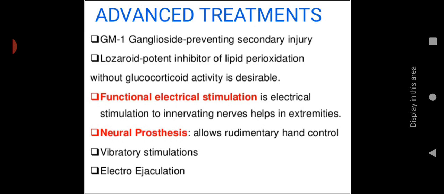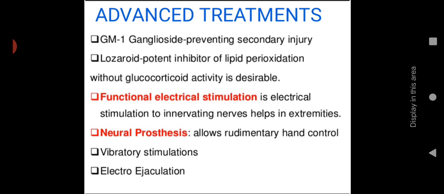Then advanced treatments are there for those who suffered from spinal cord injury. In that, GM1, which is a ganglioside, prevents secondary injury. Then lazaroid, a potent inhibitor of lipid peroxidation without glucocorticoid activity, is desirable. So that is also an advanced treatment. Then functional electrical stimulation. Those who are having spinal cord dysfunction or injury can use it to continue the remaining life with the help of this kind of treatment. In that, electrical stimulation to innervating nerves helps the extremities.